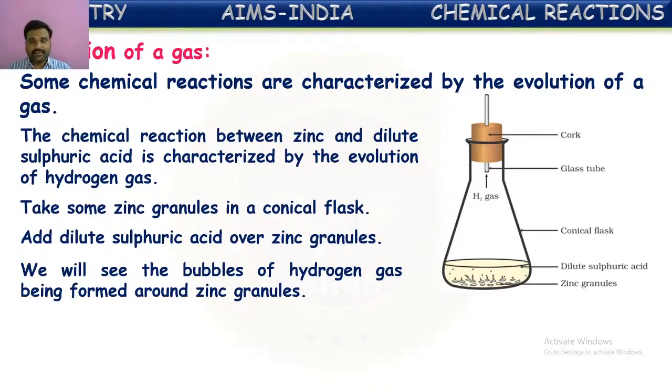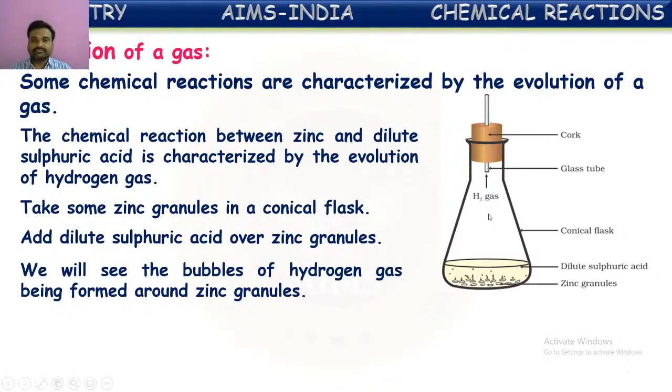Highly reactive metals as well as secondary and moderately reactive metals, on reaction with dilute acids, generally produce gases like hydrogen. Here, zinc on reaction with dilute sulfuric acid produces hydrogen gas, which we can see clearly by the evolution of bubbles from these granules. We can see bubbles coming out from the solution.